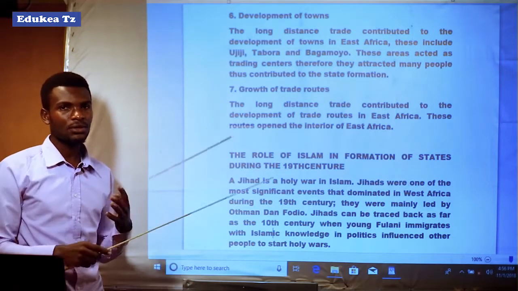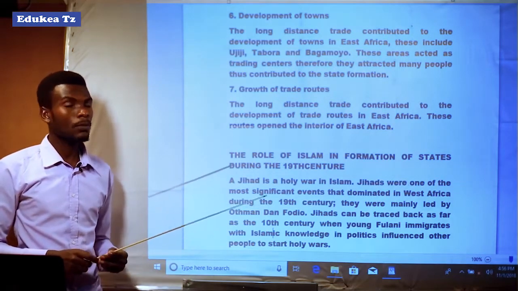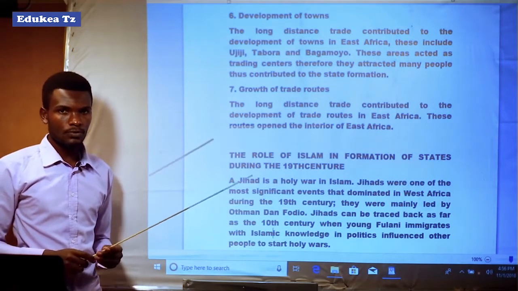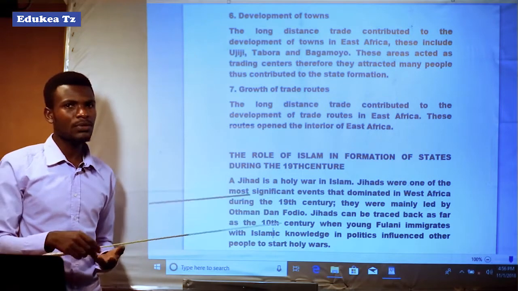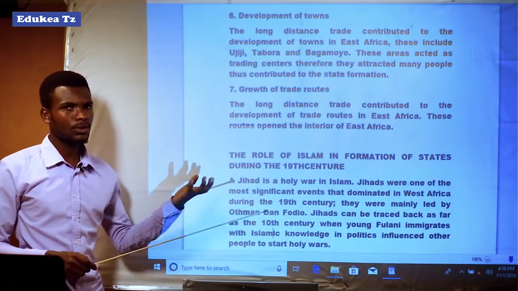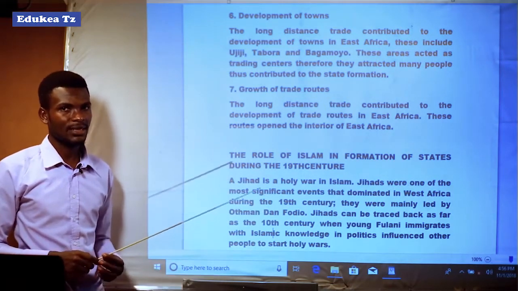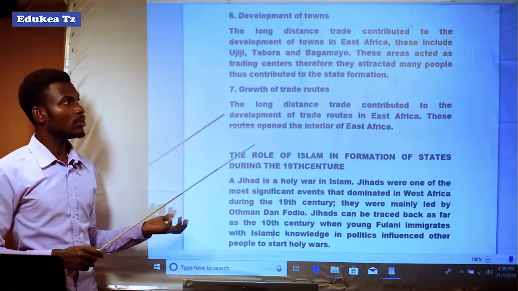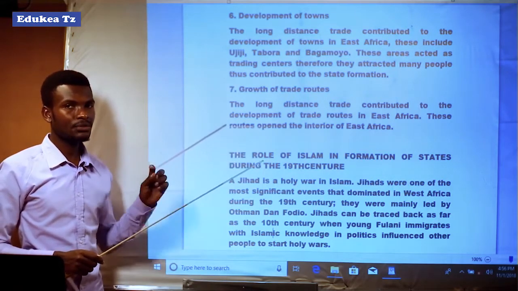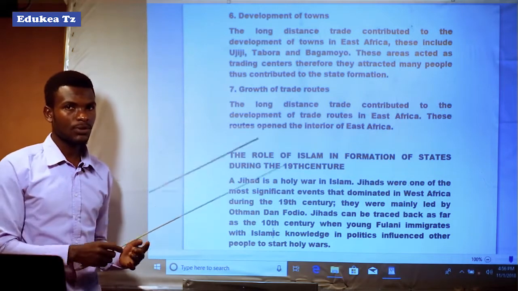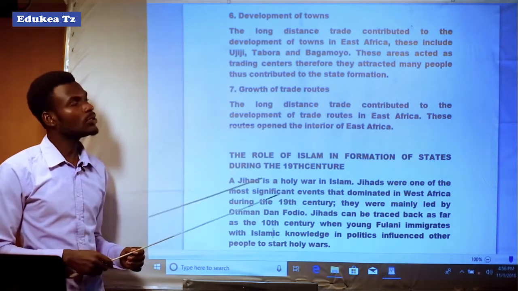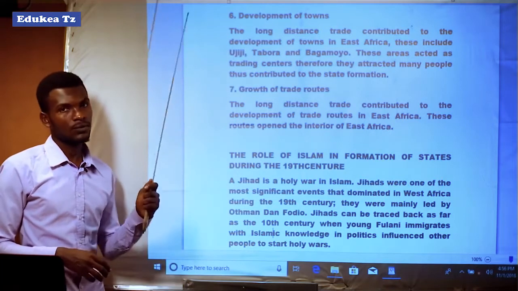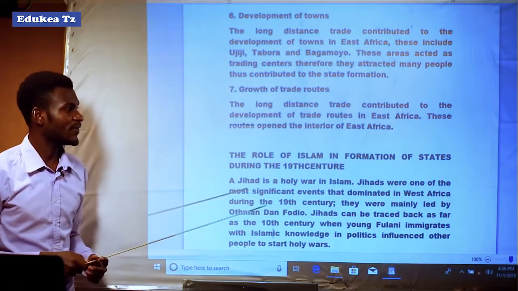After settling in that area, the people will form a state because there will be permanent settlement, and because there were leaders who could unite those people to form states, this played the main role in the formation of states in East Africa.